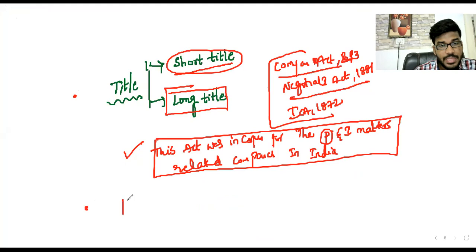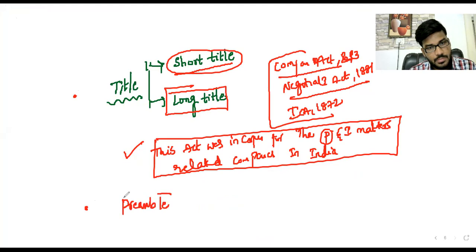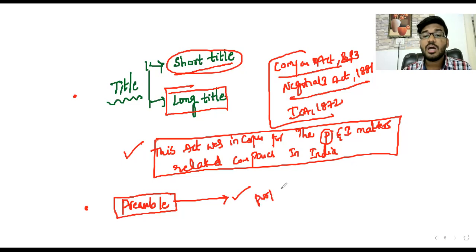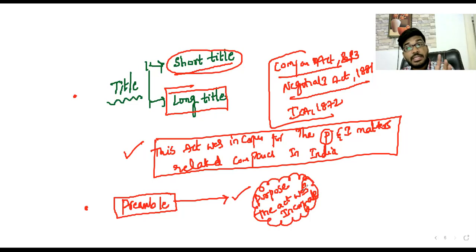Next one is nothing but the preamble. After the title in any act, they mention the preamble. So what is meant by preamble? Preamble means, simply, for what purpose the act was incorporated. That is mentioned in the preamble. Preamble is nothing but the main objective of the act.